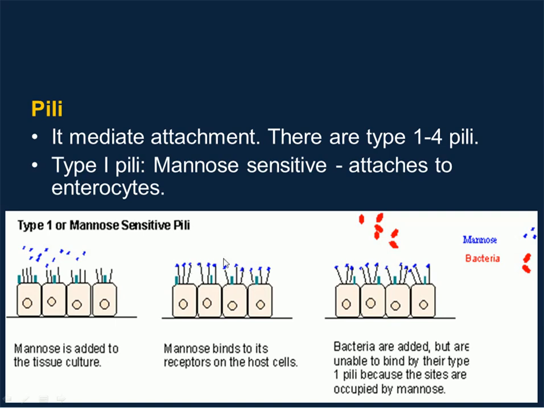Once the mannose binds to the receptor of the host cell, the bacteria is unable to bind. This means that the bacteria share the same binding site as the mannose. So the presence of mannose inhibits the bacteria from binding to the host cell.